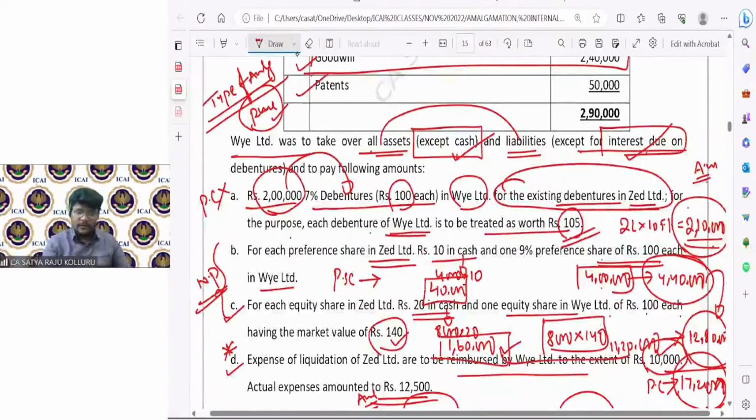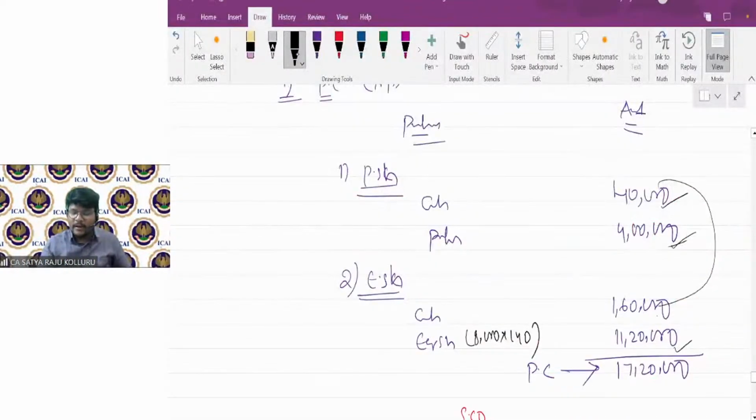So for each equity share, Z Limited gets 20 rupees in cash and one equity share in Y Limited of 100 each, having the market value of 140. That means face value is 100, excess over face value is 40. So 8,000 into 100, which is 8 lakhs, will go to the share capital. 8,000 into 40 will go to the securities premium. Do you agree?